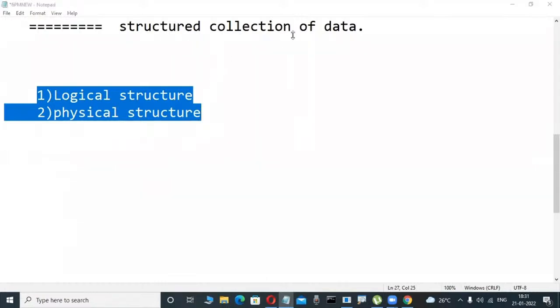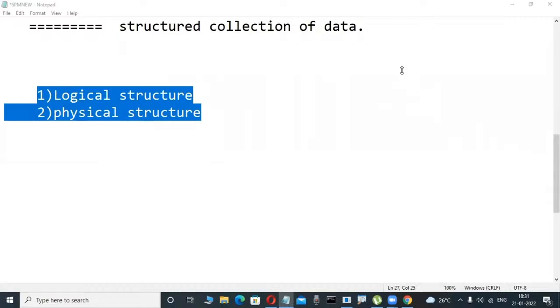What is logical structure? What is physical structure? Anybody? Okay, some fellows are telling me logical structure means logical structure, physical structure means physical structure only.